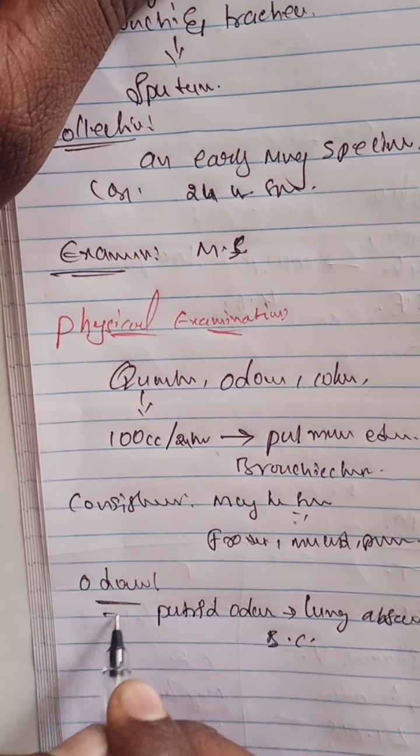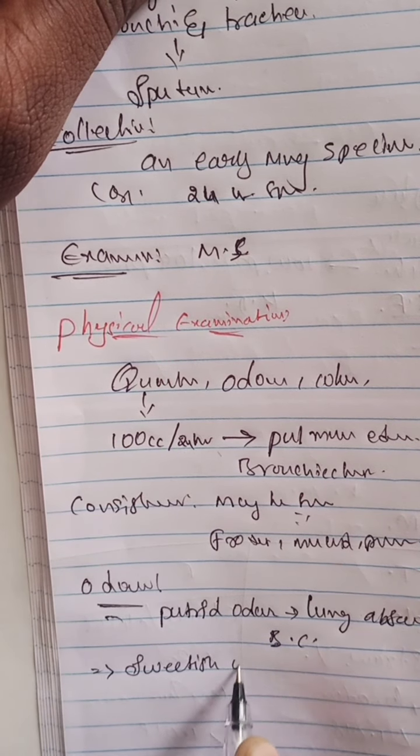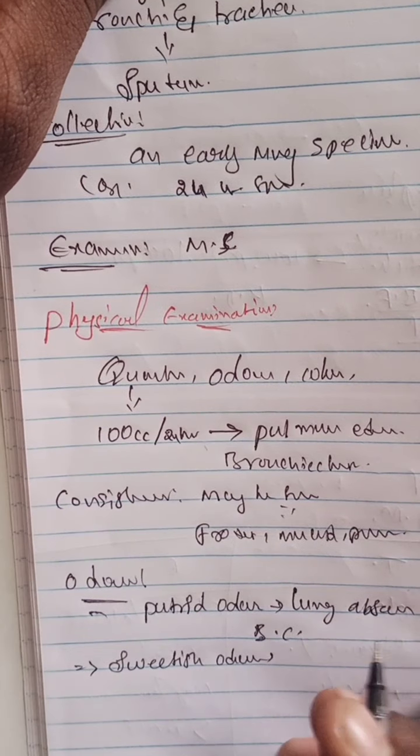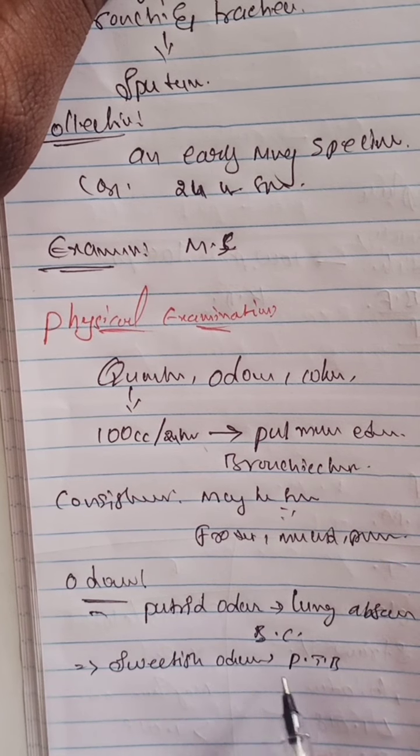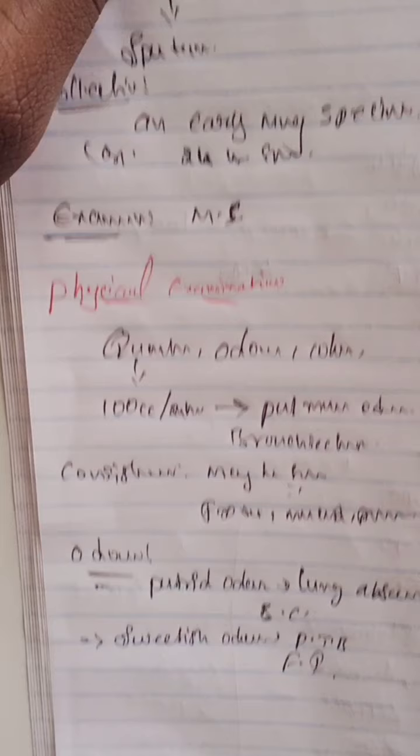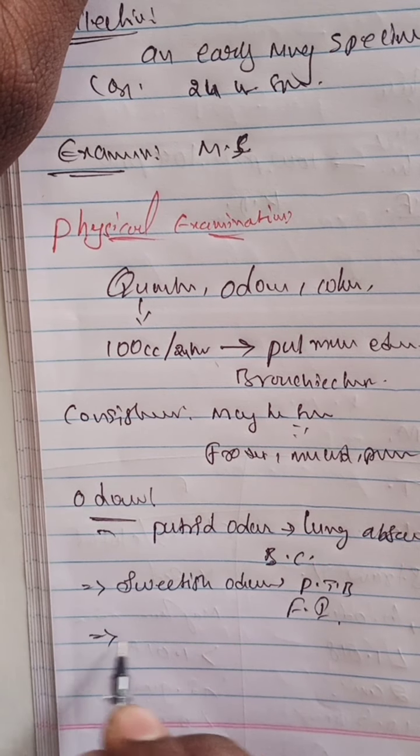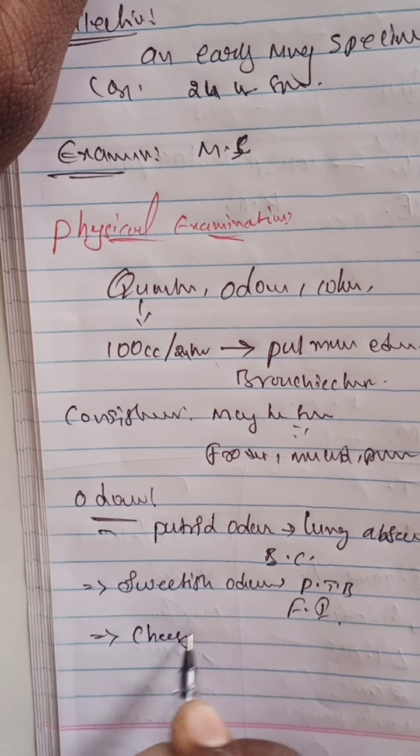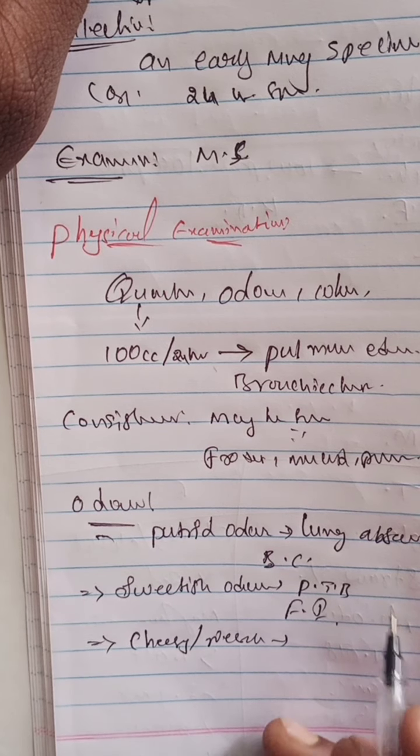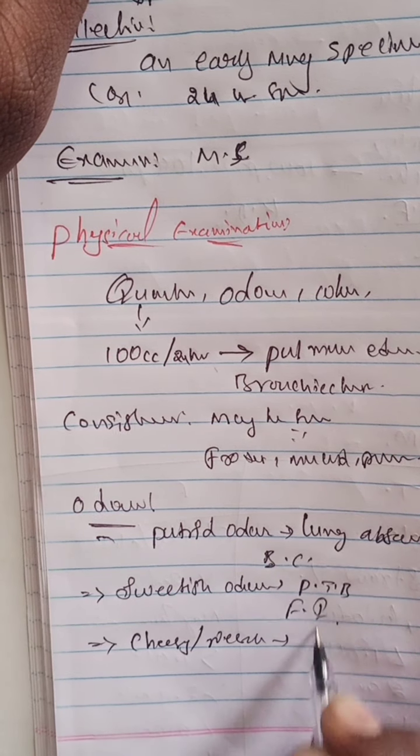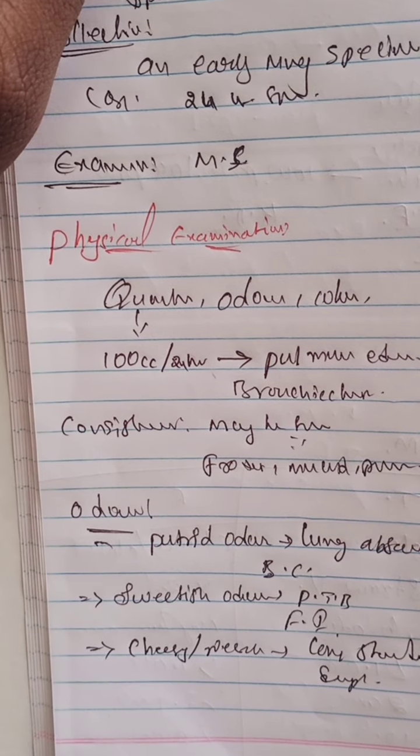The next one is sweetish odor. Sweetish odor means pulmonary tuberculosis, or fungal infections can also cause a sweetish odor. And in case of cheesy or necrotic odor, it is due to long-standing samples, so it forms a cheesy and necrotic odor.